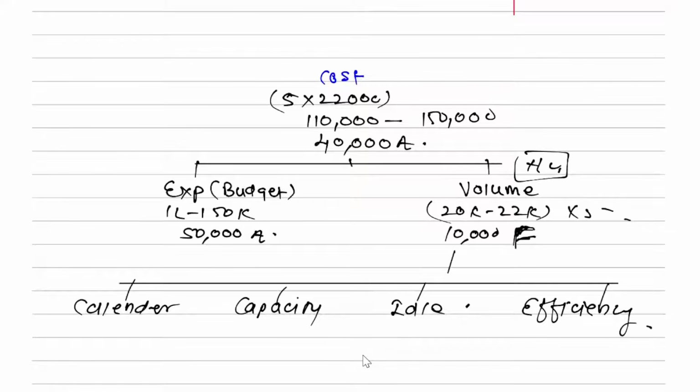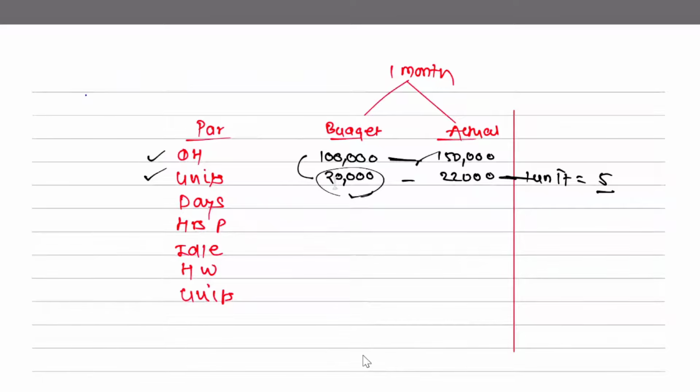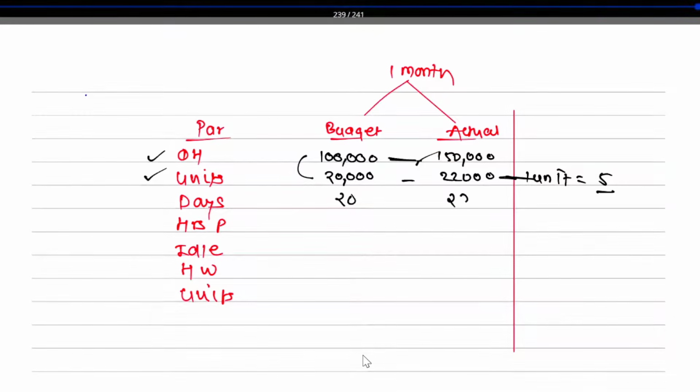Let me give you some data and let's get to this. Let us say I was planning to work for how many days, sir? Let us say, sir, I was planning to work for 20 days. And let us say that I have worked for 25 days. Okay, so let us say I was planning to work for 20 days, or let us say I have worked for how many days, 23 days.